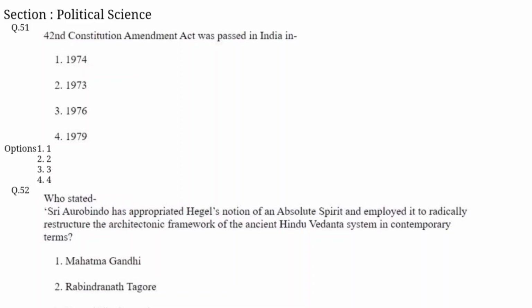We will discuss the June 2024 Shift-2 Political Science question paper. Question number 51. The 42nd Constitutional Amendment Act was passed in India in: option C is correct, 1976. Question number 52. Who stated Sri Aurobindo has appropriated Hegel's notion of an absolute spirit and employed it to radically restructure the archetypal framework of the ancient Hindu Vedanta system in contemporary terms? Option B is correct, Steve Warden.